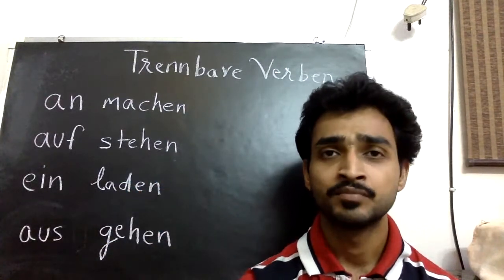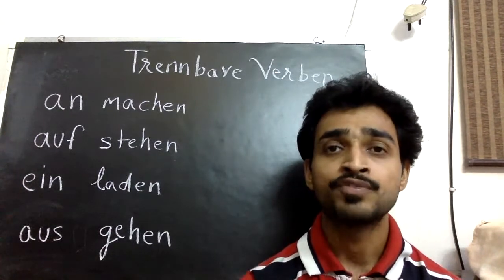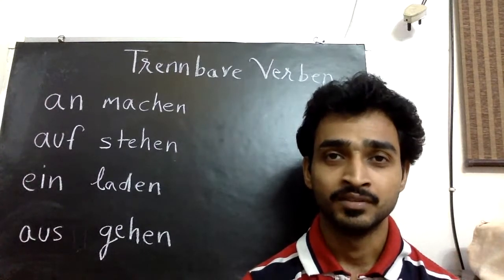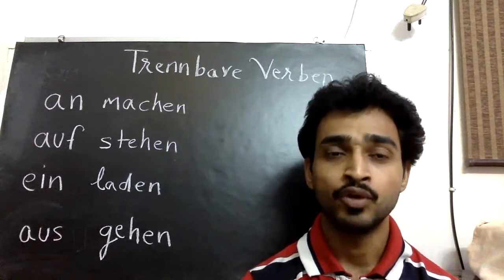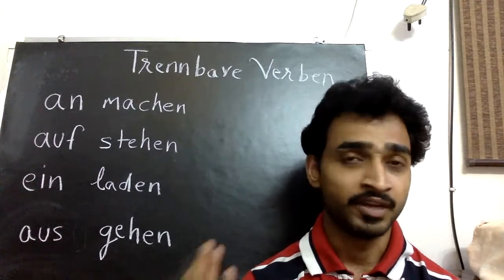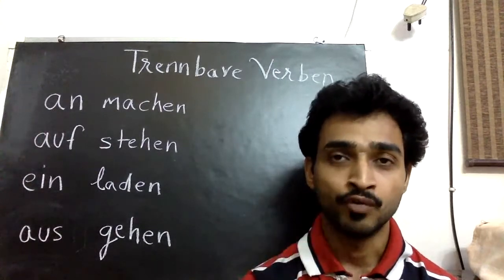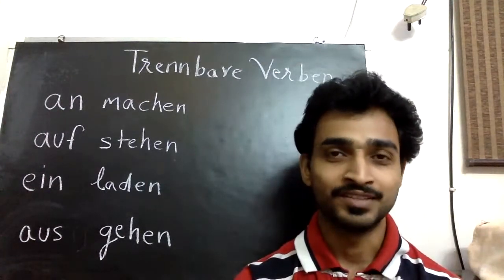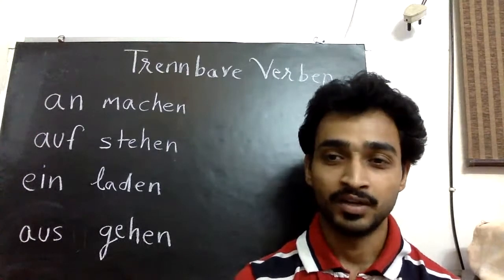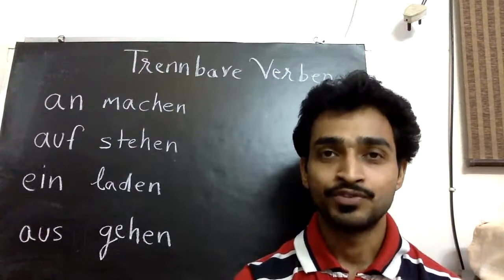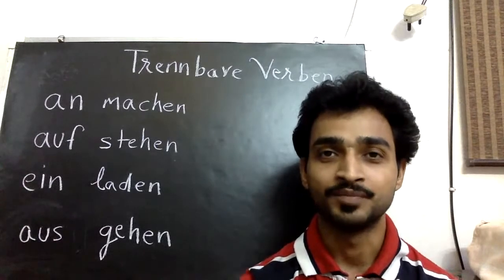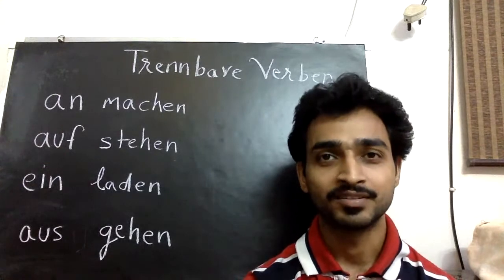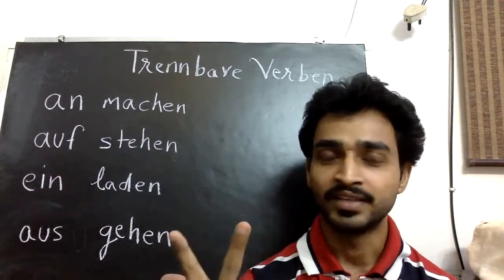Let's say one sentence. Ich möchte früh aufstehen. I would like to wake up early. If I ask you a question, möchten Sie auch früh aufstehen? Would you also like to wake up early? How do you say? Ja or nein? Ja, ich möchte früh aufstehen. Yes, I would like to wake up early. Or you can say simply nein. Nein, ich möchte nicht früh aufstehen. So both are correct.